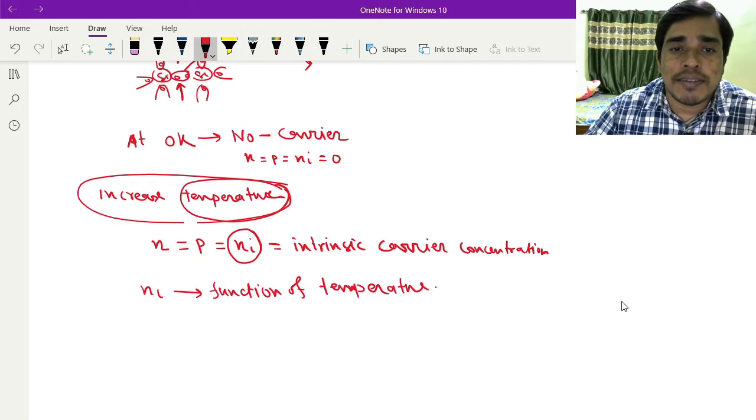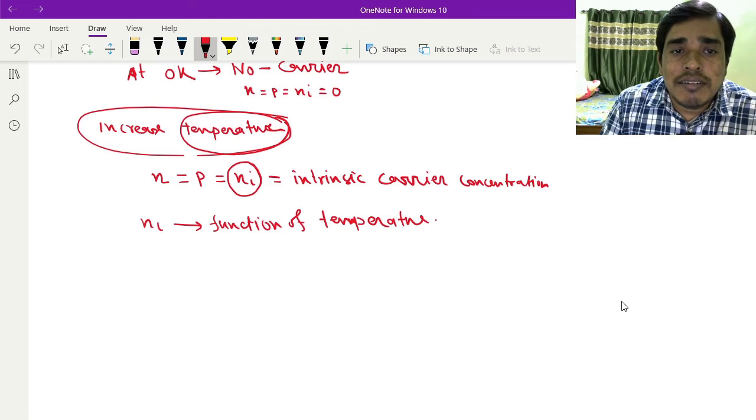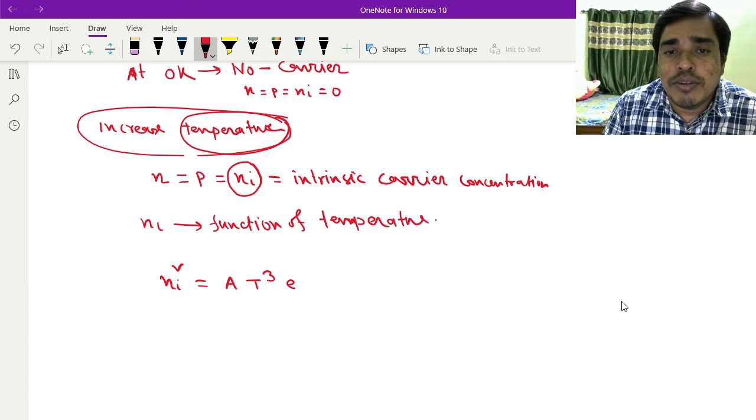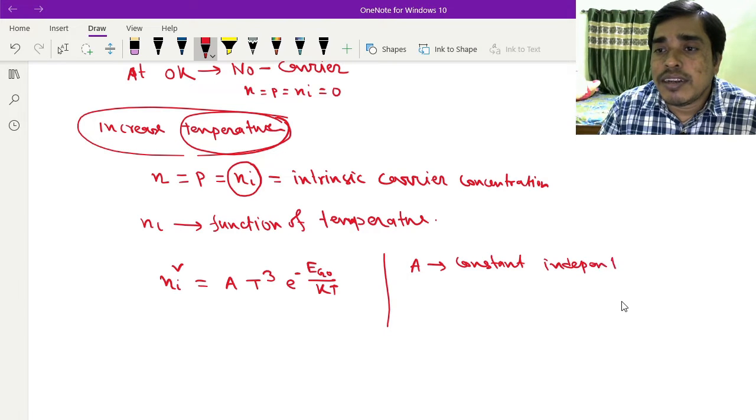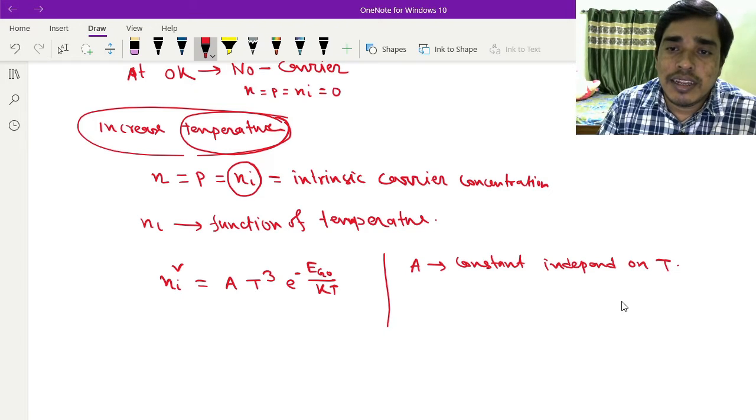Now if I express the intrinsic carrier concentration, ni square is given by A T cubed e to the power minus EG0 by kT, where A is a constant independent of temperature, and T is the absolute temperature.